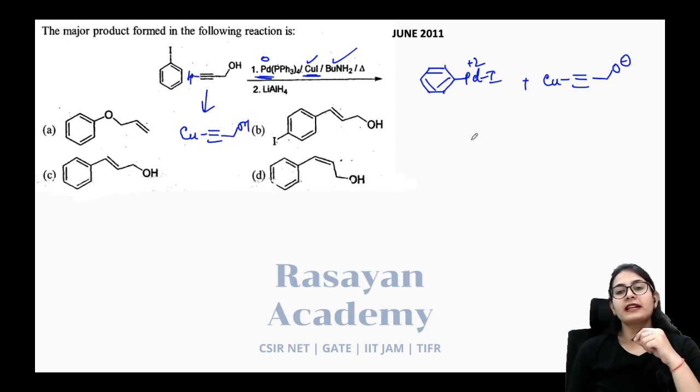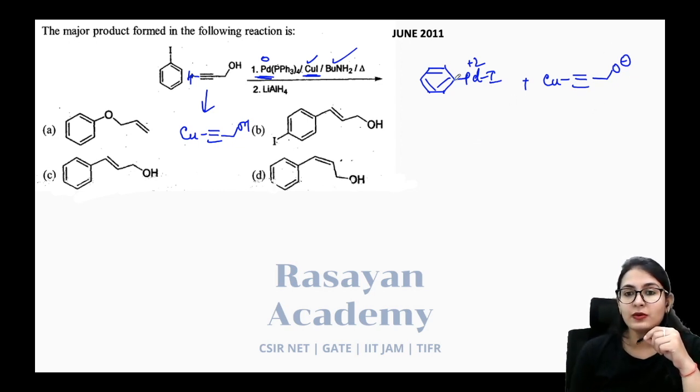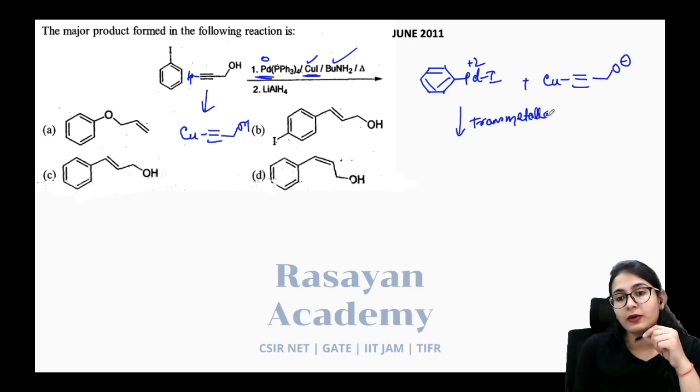Now, obviously, since you have already done the oxidative addition over here and the replacement of proton by copper, the only step that remains is transmetallation. So you are going to do transmetallation after the oxidative addition. Metallation is the exchange of the ligand from one metal to another metal.